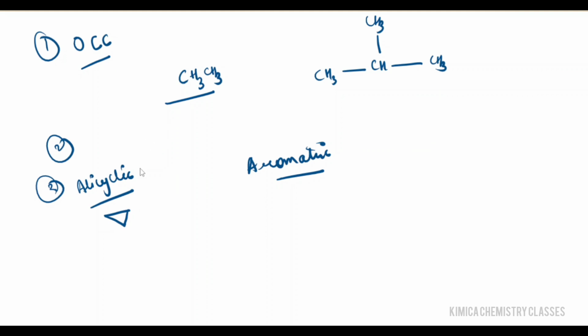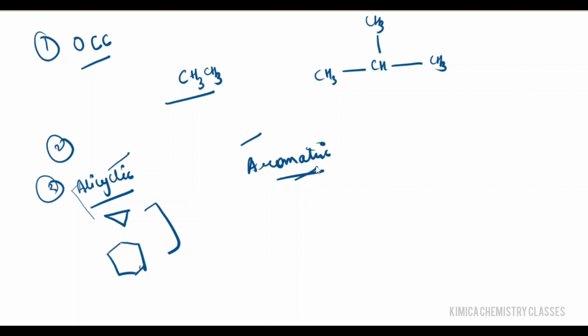So closed chain is further divided into two, that is alicyclic and aromatic. In alicyclic, I will give you one example, that is cyclopropane, and the next example is cyclohexane. These compounds come under alicyclic compounds.